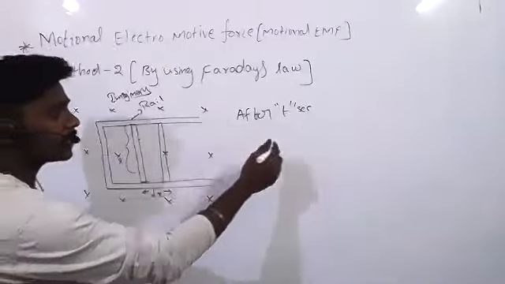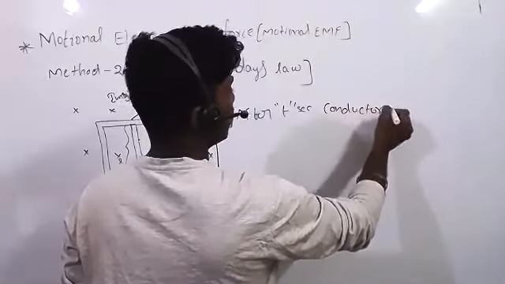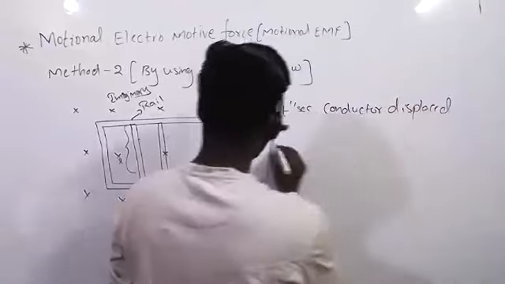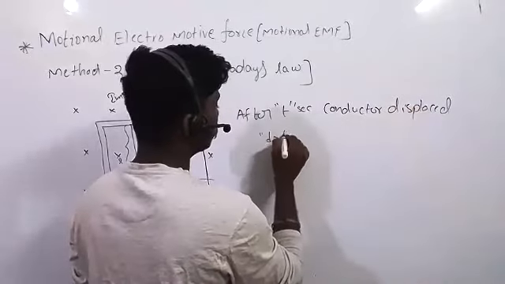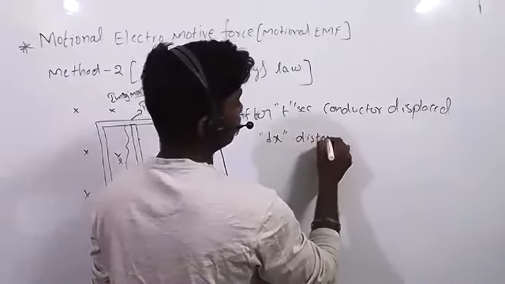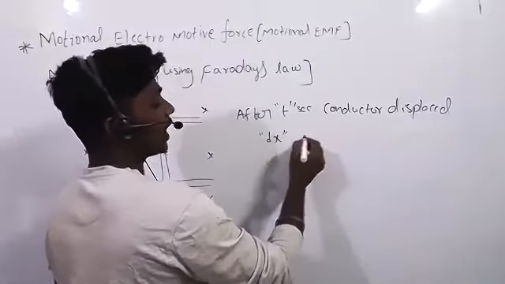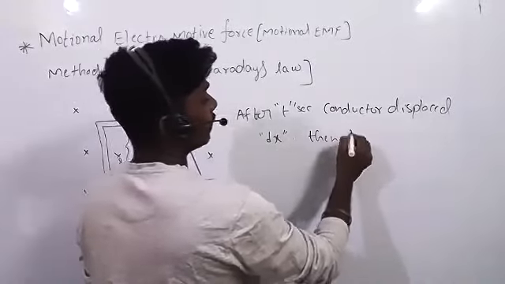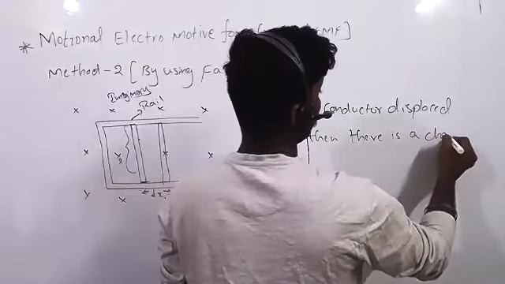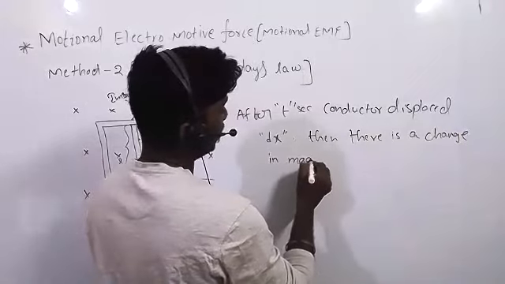After t seconds, the conductor is displaced by a small distance dx. Then there is a change in magnetic flux.